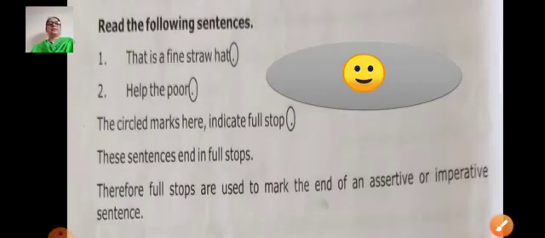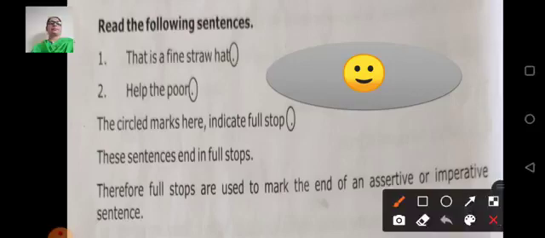Let's see more examples. Read the following sentences. That is a fine straw hat. Help the poor. Give attention, which mark is circled? You can see, children, full stop is given at the end of both the sentences. The circle marks here indicate full stop. Therefore, full stops are used to mark the end of an assertive or imperative sentence.